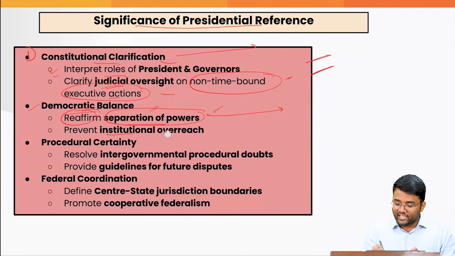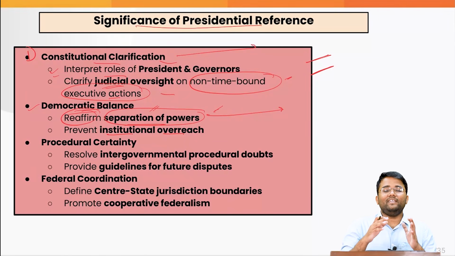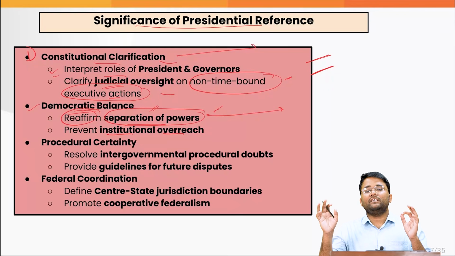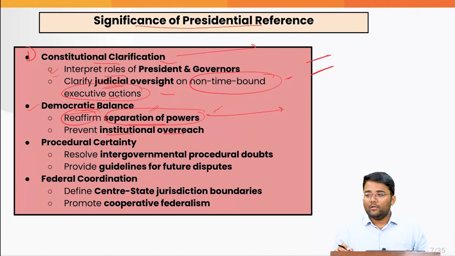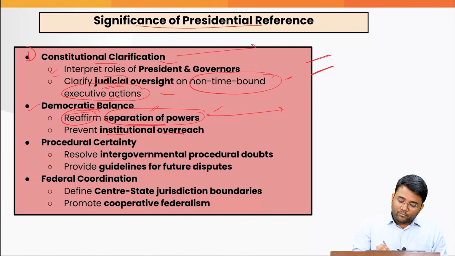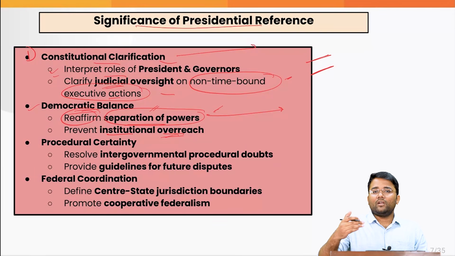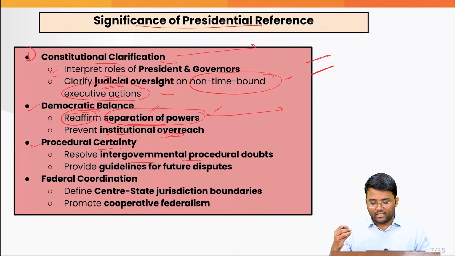Also, it prevents institutional overreach. That harmony between all the three institutions, that is legislature, executive and the judiciary, needs to be maintained to ensure that we are leading to proper governance. Any of the institutions must not overreach or breach their mandate which is given by the constitution. Then the procedural certainty, that it will resolve the intergovernmental procedural doubts.